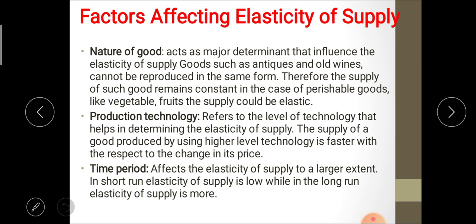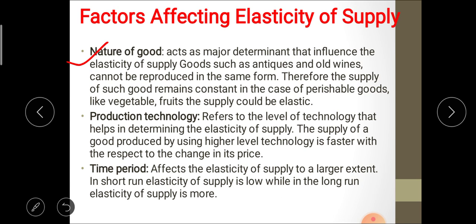Next point, factors affecting elasticity of supply. There are different factors which affect the elasticity of supply. First one is nature of goods. Nature of goods is a major determinant that influences the elasticity of supply. Goods such as antiques and old wines cannot be reproduced in the same form, therefore the supply of such goods remains constant. In the case of perishable goods like vegetables and fruits, supply could be elastic.